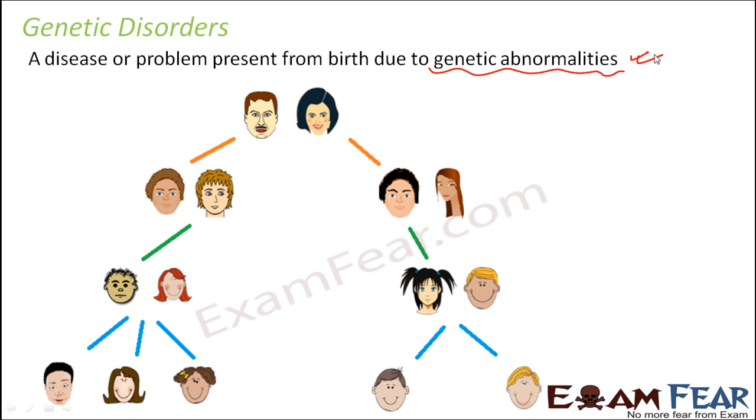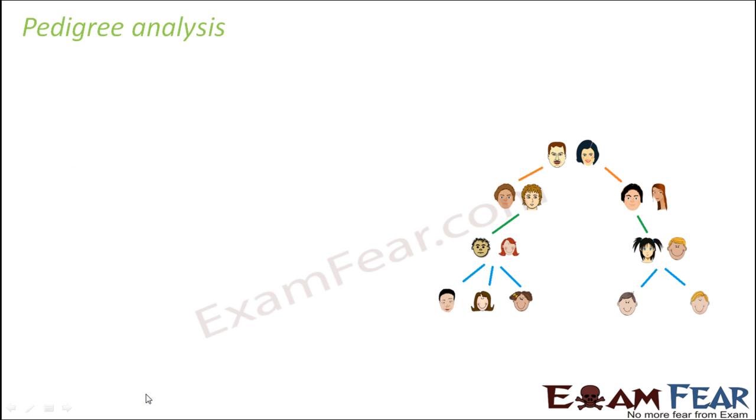These kinds of disorders keep on passing from one generation to the next. Let us suppose this is generation 1, and this is generation 2, their kids. This couple gave birth to say 2 boys. They are their kids, and both of them get married, and then again these are their kids. So this is generation 3. Here again they give birth to a boy and a girl. Now they again get married, and then this is generation 4. But you see that something which was present here might get carried till here. So let us talk about the various genetic disorders.